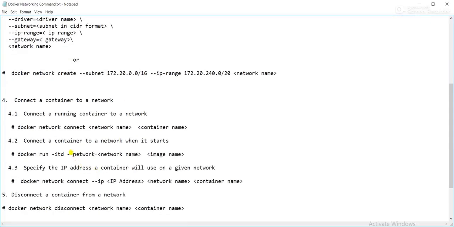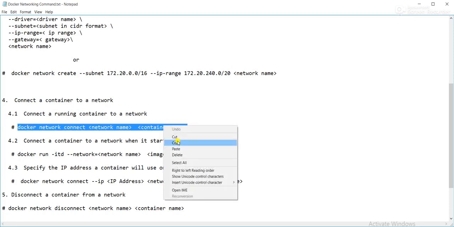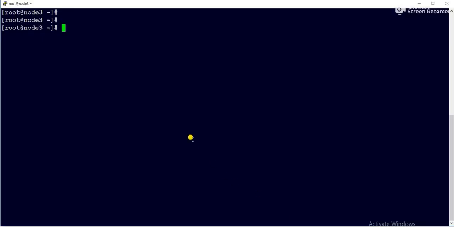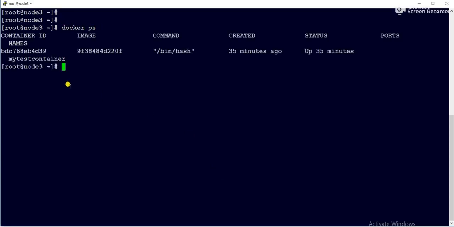Now we'll see how we can connect a network with a container. If any container is running, then you can attach whatever network you want to attach to the container. Let me check first: if I give docker ps, one container is running, my test container. I have to attach my newly created network to it.